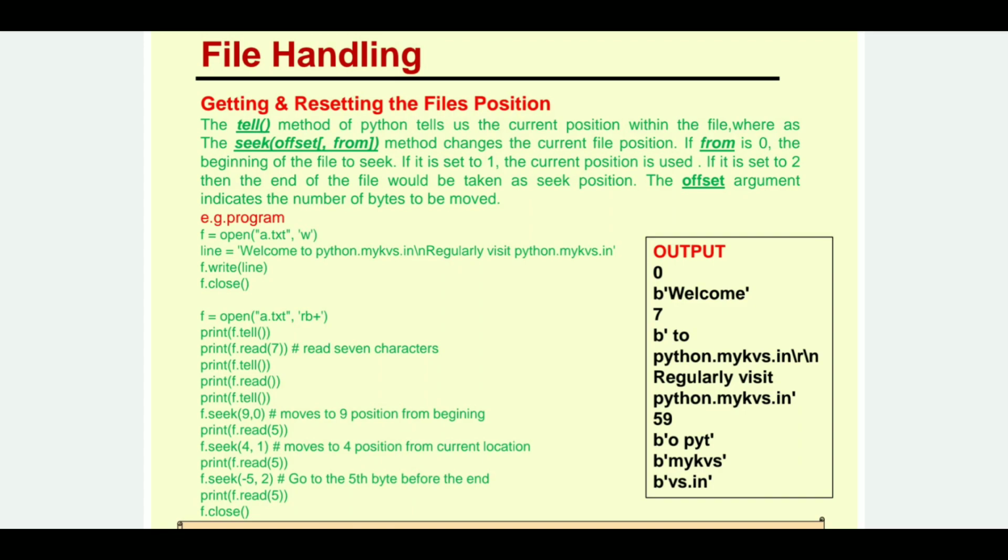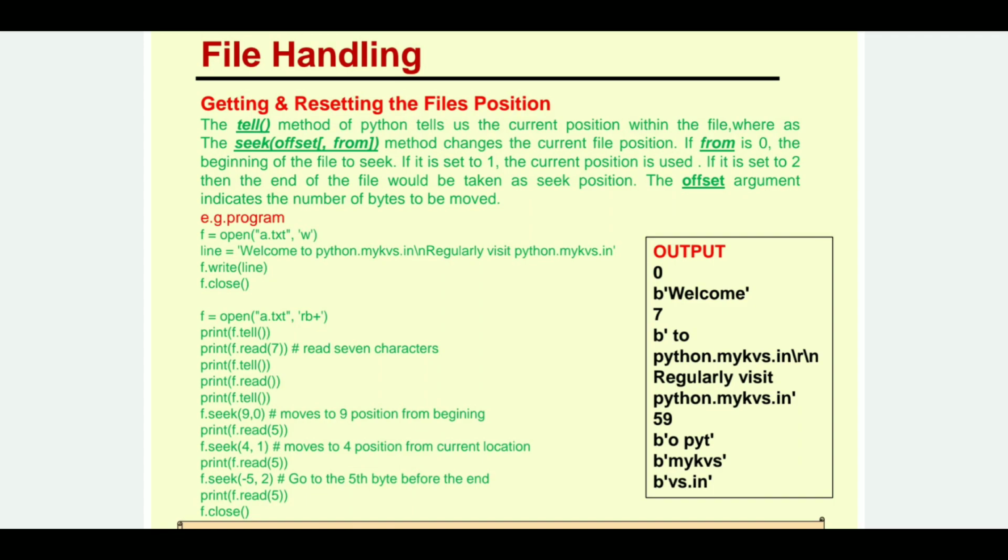So from that current place you have to move 4 characters. So HON dot, we have skipped this part. Then from there we read the 5 characters. So after dot, how many 5 characters are there? MYKVS. So you can check in the output box. Okay, it is MYKVS printed.